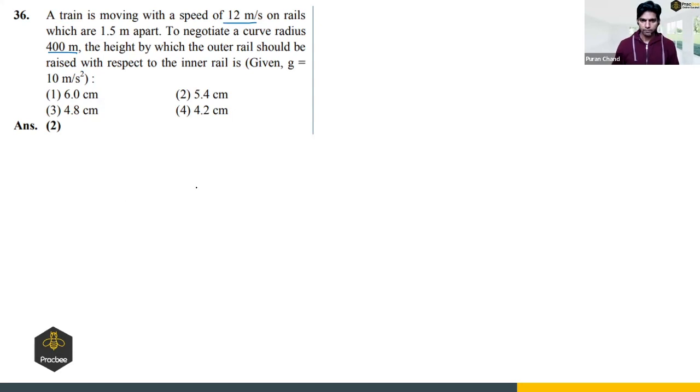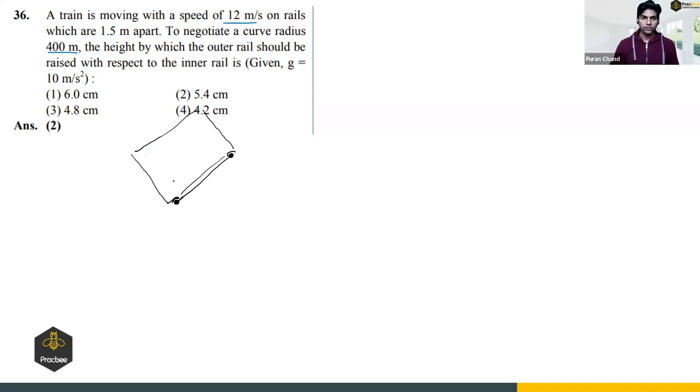Let us say this is the inner rail, this is the outer rail, and there is a train which is moving on this rail, right? Clear? So I'm showing the cross-sectional view.